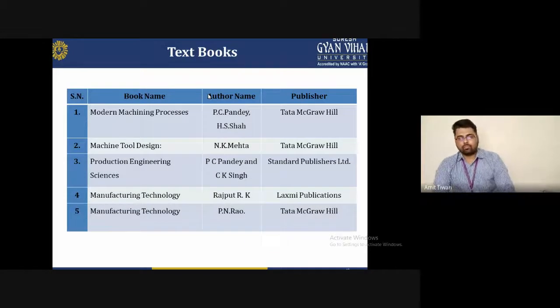So at the end of this lecture, I am recommending textbooks for understanding today's lecture, which is covered by these books, and with them you will gain more deep knowledge about this particular lecture or the lecture series. All of these books are recommended for understanding machining and machine tools. These are some book names, authors, and publishers.